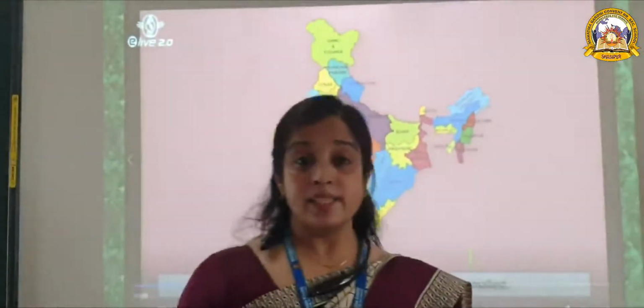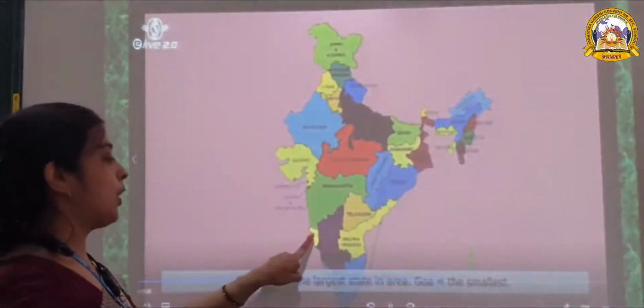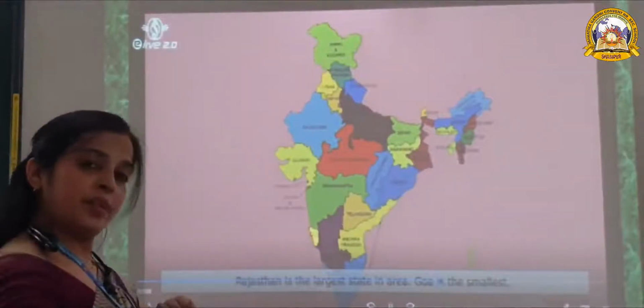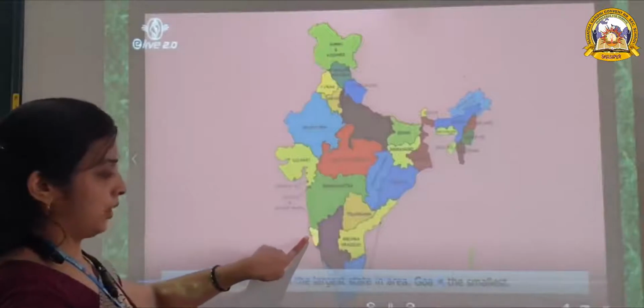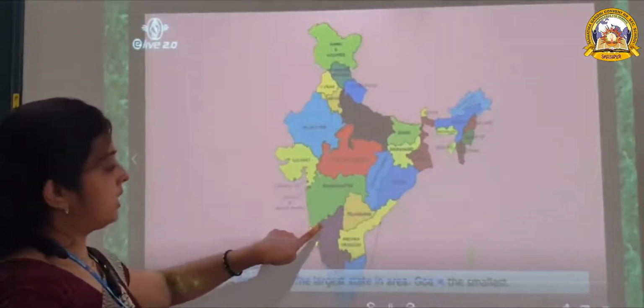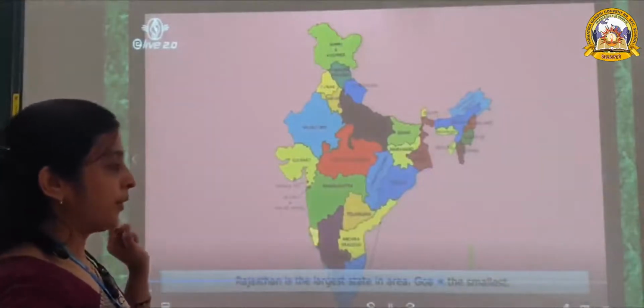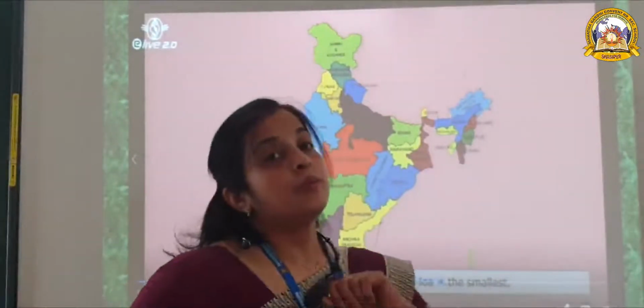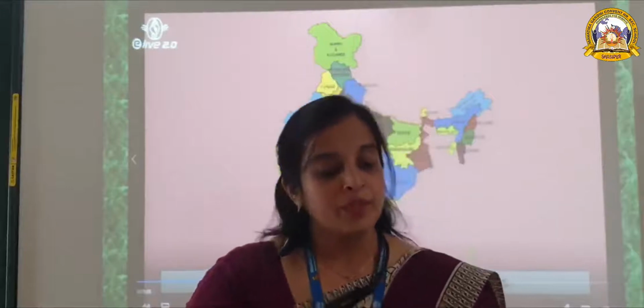Now 28 states are there. So which is the largest state? Rajasthan. And which is the smallest state? Goa is the smallest one. Which is the smallest state of India? Goa. Here is Goa in yellow color. It is the smallest state in India. So Rajasthan is the largest state and Goa is the smallest one.